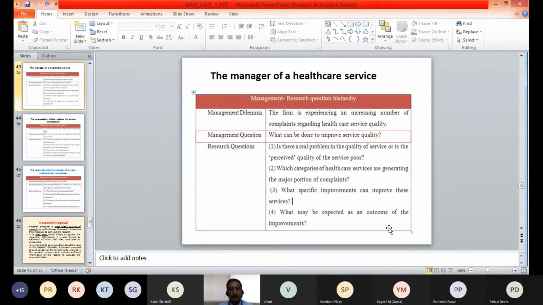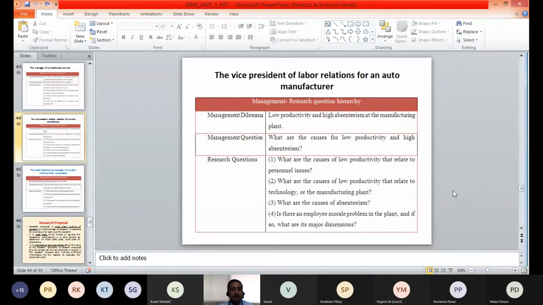And this is a very good example of healthcare service, how that management dilemma can be further refined to a management question, and how that management question can be further converted to research questions on the basis of which the research can be conducted. We'll take another example of a vice president of labor relations for an auto manufacturer.